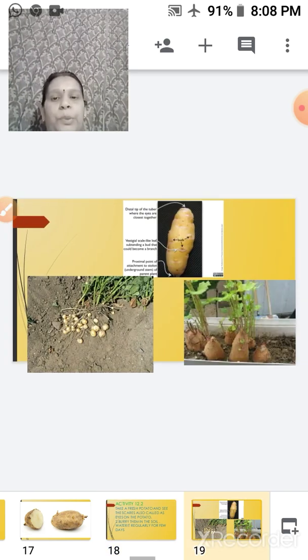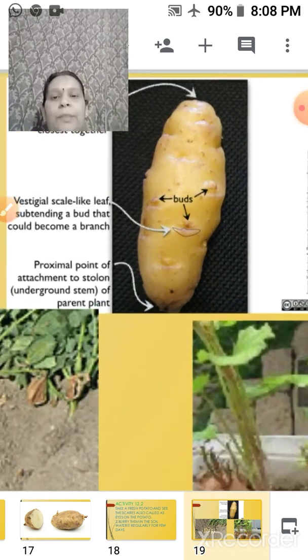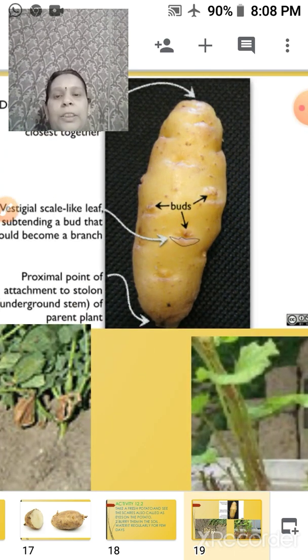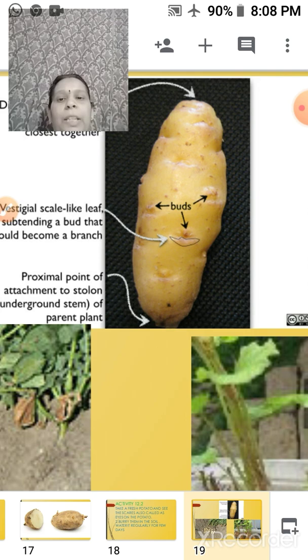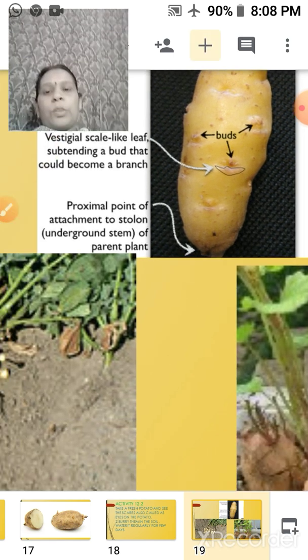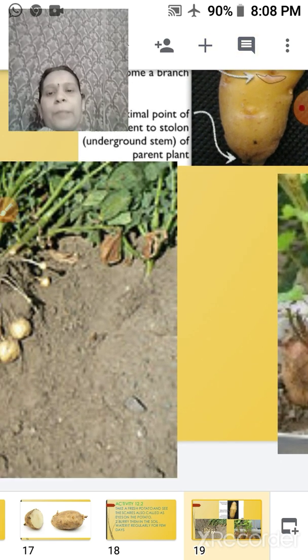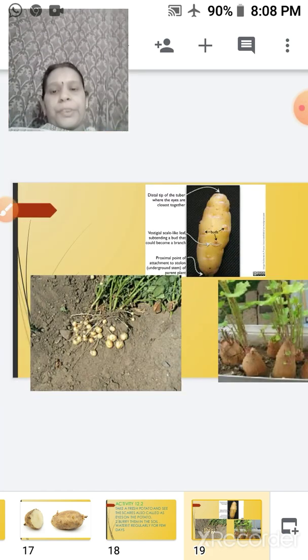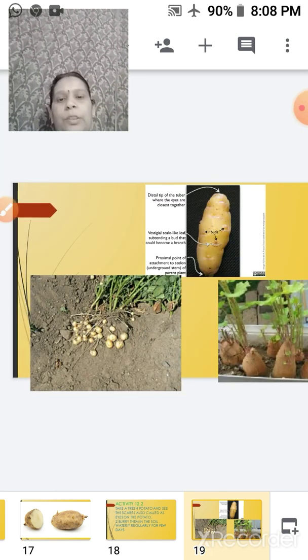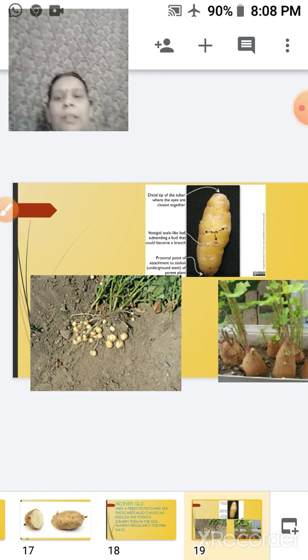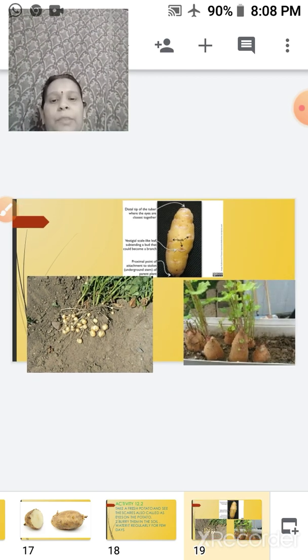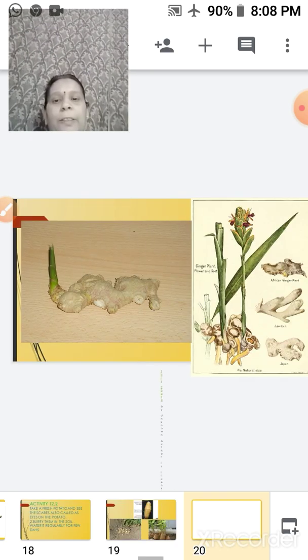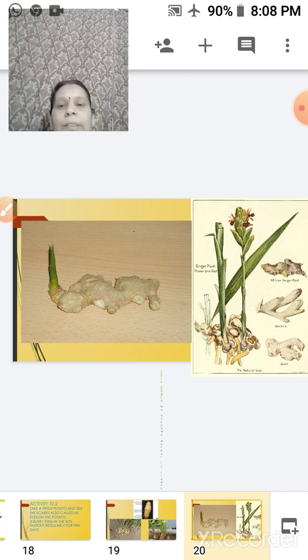So here you can see within the scales, which are said to be the eyes, this is the bud. So what we do is we cut them and we put them into the soil. After a few days what will happen, it will start growing and you will get the potatoes like this. This is another one. I hope you all are understanding with the figure.